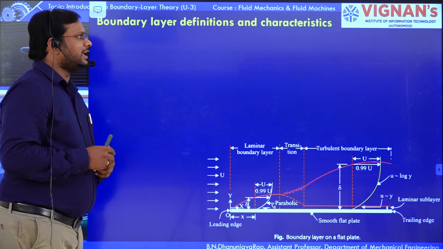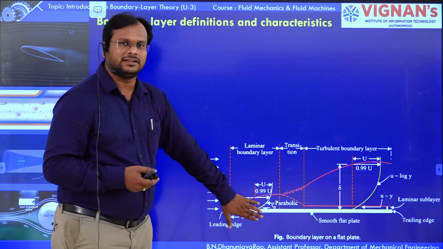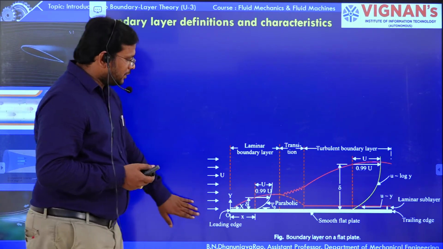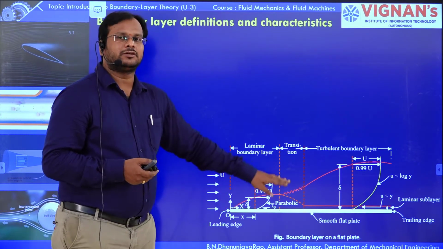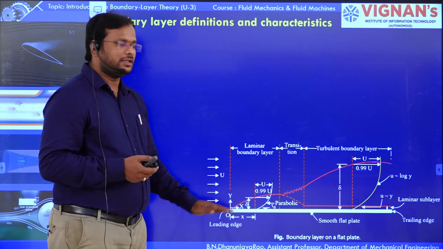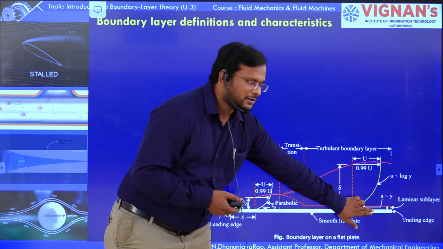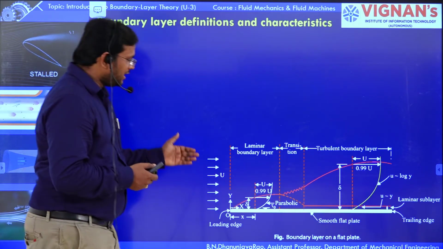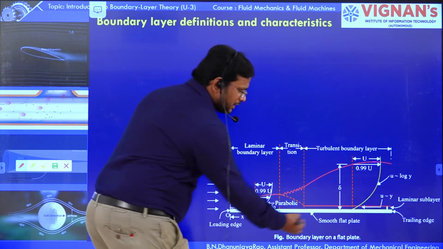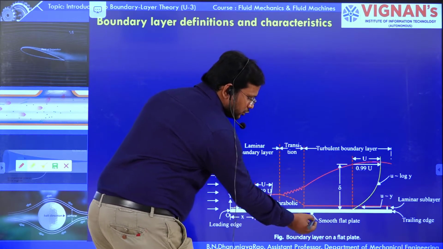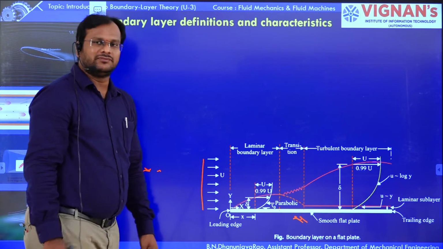Here is the boundary layer definition and characteristics. You can see a picture which indicates complete boundary layer growth on a flat plate. In this picture you can observe that a flat plate is placed. This is a smooth flat plate, and there is a free stream velocity fluid.